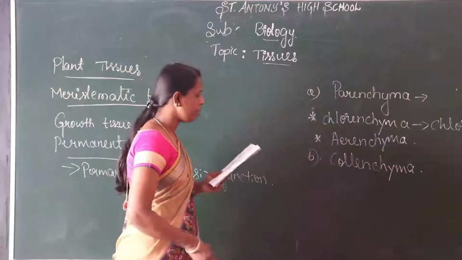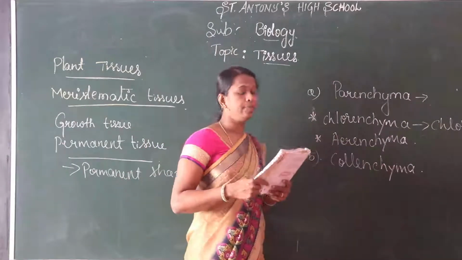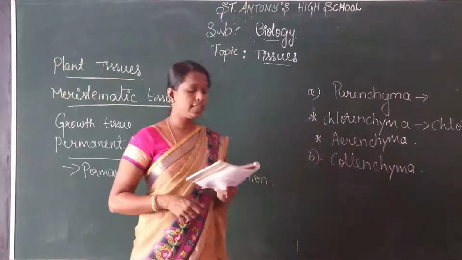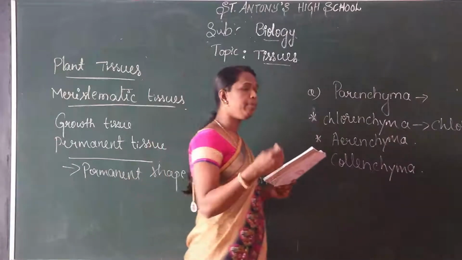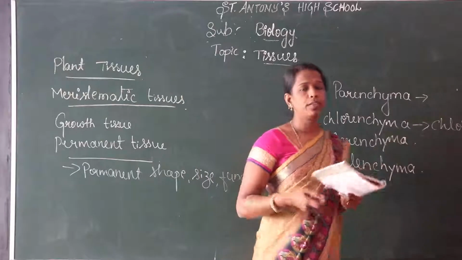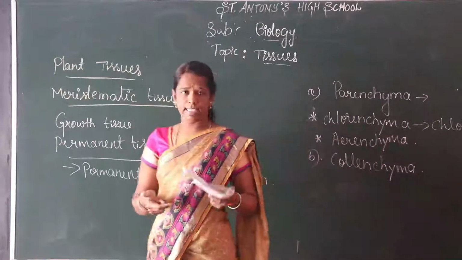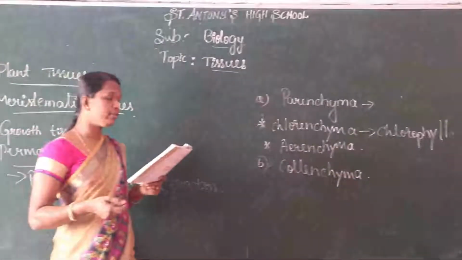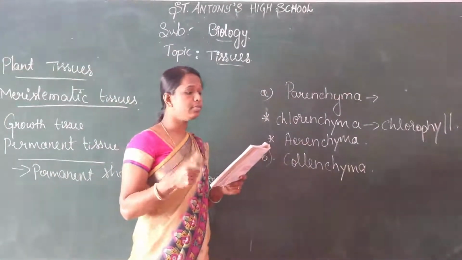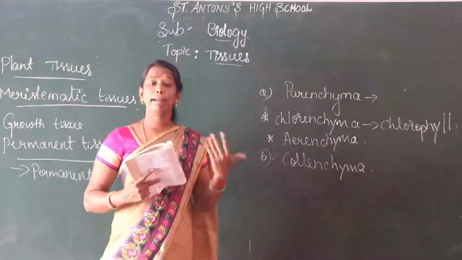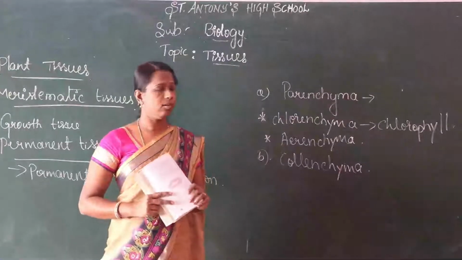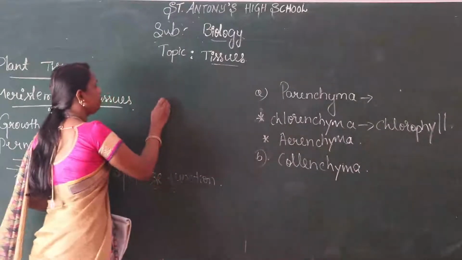Collenchyma means it allows easy bending in various parts of the plant. For example, a leaf bends easily without breaking. It provides mechanical support to the plant. The tissue lies just below the epidermis. You know the upper skin of the plant is called epidermis.